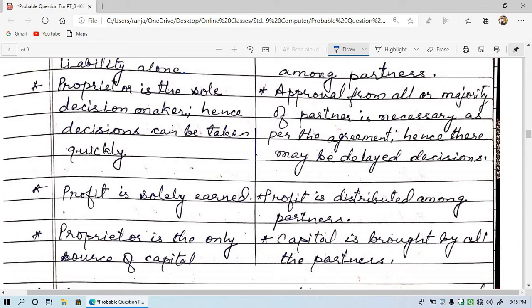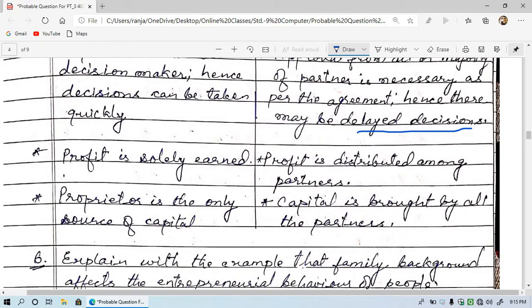But at the same time in partnership it becomes difficult. Approval of all or majority of partners is necessary as per the agreement, hence there may be delayed decisions. So the decision may come delayed.